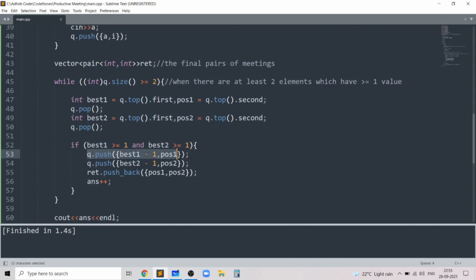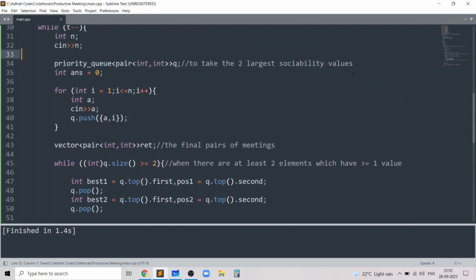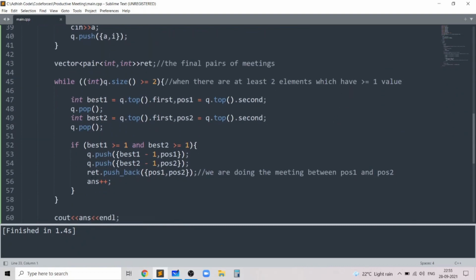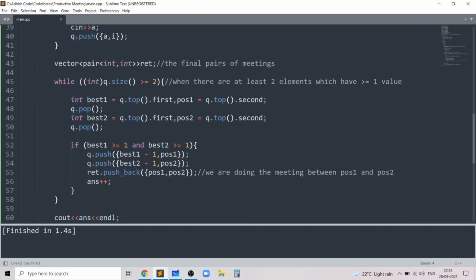So basically I push best1 minus 1 comma pos1 and best2 minus 1 comma pos2, and in the answer I push back pos1 comma pos2 because we are doing the meeting between the two largest, between pos1 and pos2, which are basically the two elements which have the two largest sociability values, and I increase the answer by 1. In the end I print the answer, and I also print the whole ret array which basically stores the pairs of the meetings which happen.